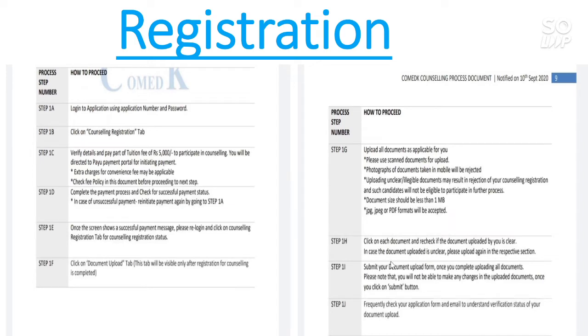And you are not able to make changes if you submit it finally, so check the document properly before clicking on the submit button, and frequently check your application so that you will get the information that your document is accepted or rejected. If rejected, you need to upload it again so that you can participate in the counseling. Otherwise you will not be able to participate in the counseling.